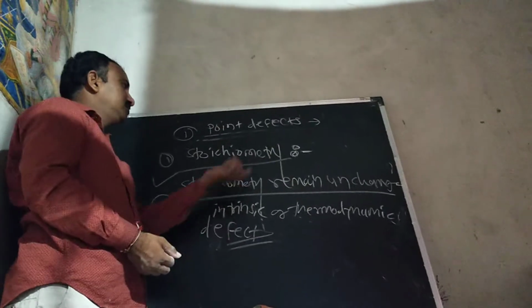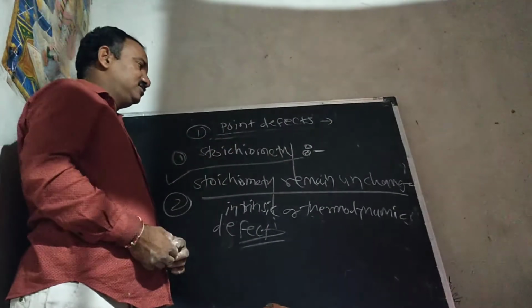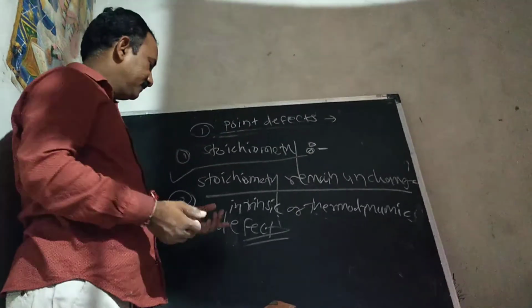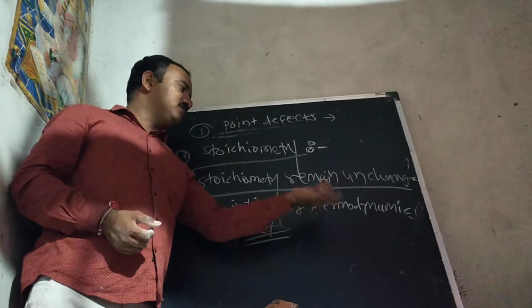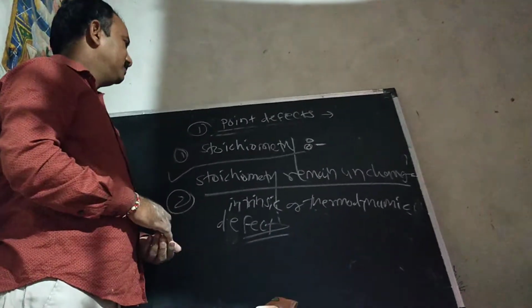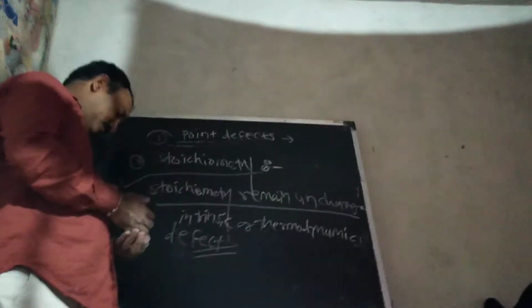In the stoichiometric defect, the stoichiometry remains unchanged. There is no change in the stoichiometry. Stoichiometric defect is also called intrinsic defect or thermodynamic defect.